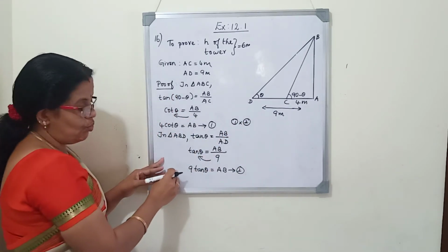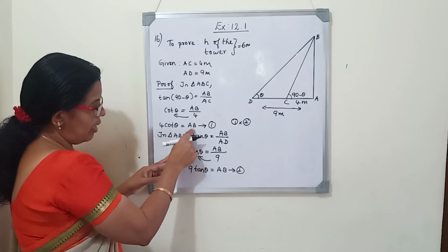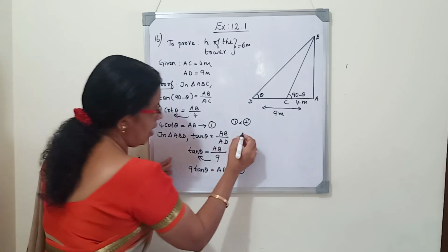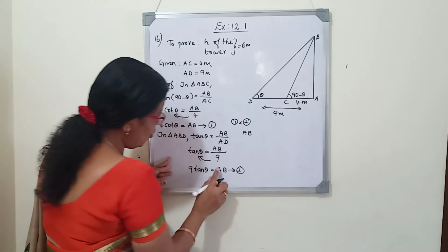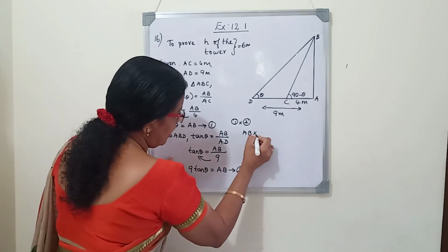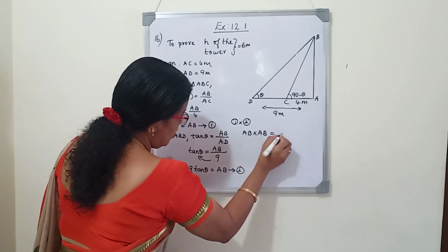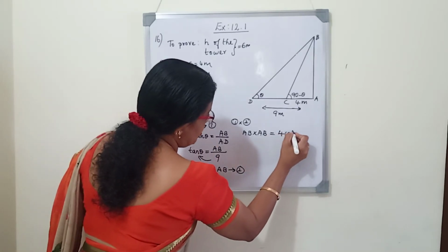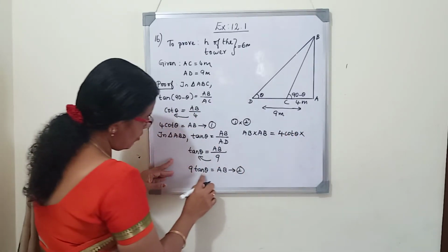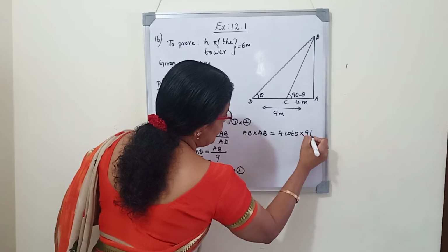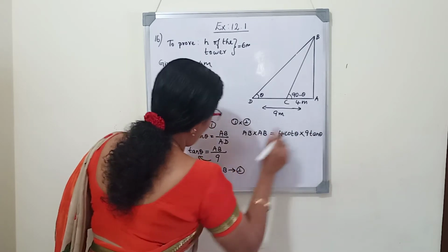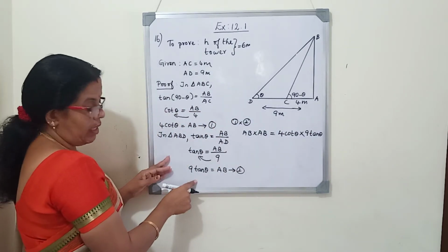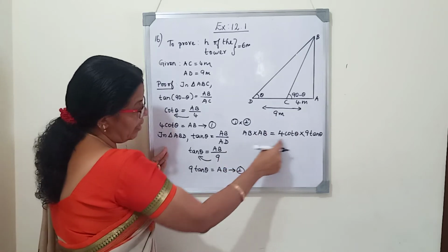Equation 1 into 2. So equation 1, I will write the RHS first. It is AB. Equation 2, RHS again AB. So I will write AB into AB. So RHS multiplied. LHS 4 cot theta for the first equation, and for the second equation, it is 9 tan theta. So for both equations, instead of comparing and equating the LHS, we are multiplying the equations.